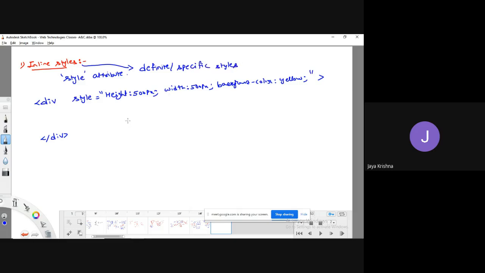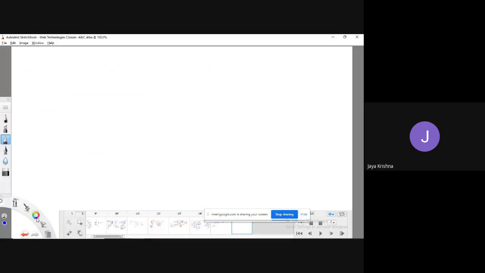Okay, so let me go for the conclusion of the three styles once again after completion of these three styles. Next one is internal styles. Okay, before going to internal styles, let me go for the third way of style so that you will get very much clear.